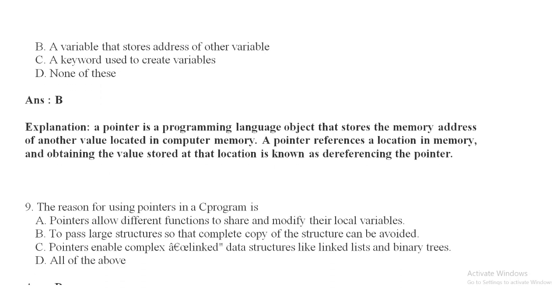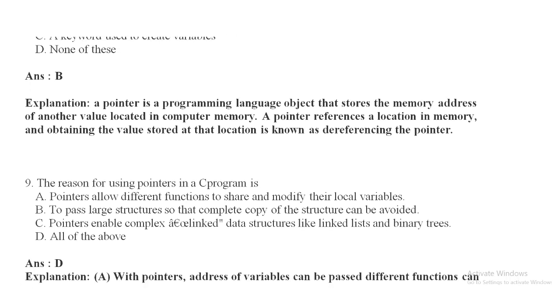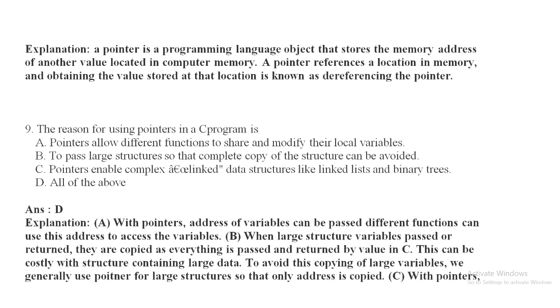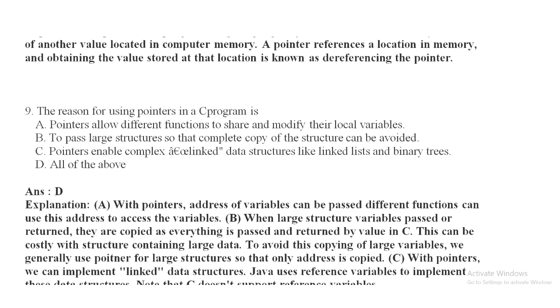Question number 9. The reason for using pointers in a C program is option A, pointers allow different functions to share and modify their local variables. Option B, to pass large structures so that a complete copy of the structure can be avoided. Option C, pointers enable complex linked data structures like linked lists and binary trees. And option D, all of the above. So the answer of this question is all of the above, because all the above statements are true.